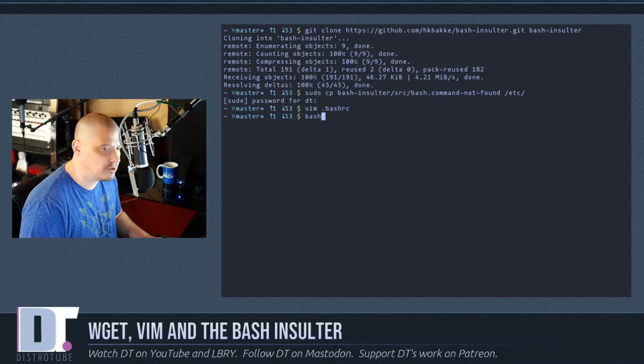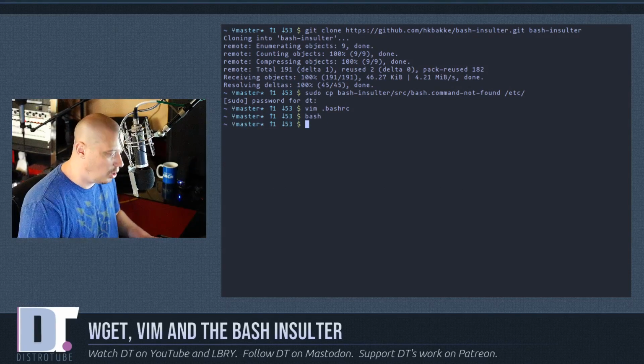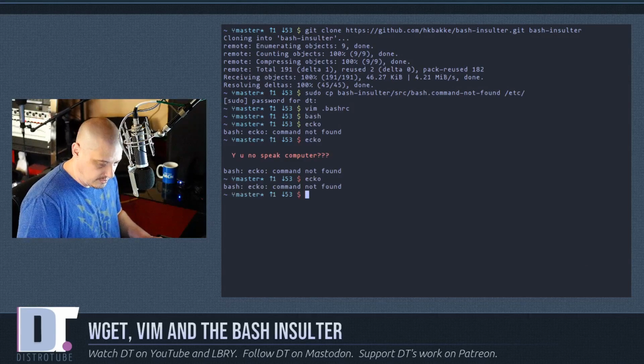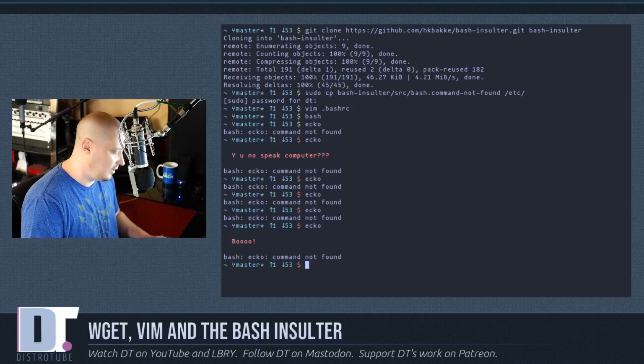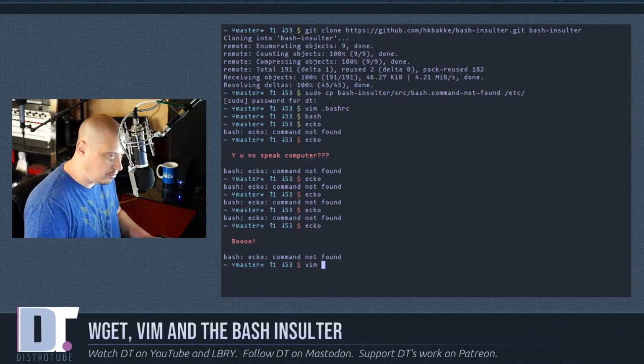And then let's start another bash and see if I type a wrong command, will it actually do something? So instead of echo spelled correctly, let's do echo not spelled correctly. Okay, and it does. It didn't do it on the first one, it did it on the second one. It doesn't do it every time. I know why it doesn't do it every time though. Checking the source code for this.